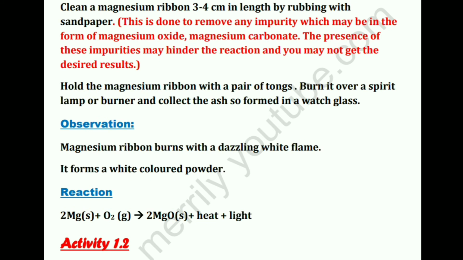The magnesium ribbon burns with a dazzling white flame. This is the first observation. And the second, it forms a white colored powder, meaning when you're collecting the ash in that watch glass, it will be a white colored powder. And what is the reaction? When you are burning the magnesium ribbon, the magnesium combines with the oxygen gas of the atmosphere to give magnesium oxide, and this magnesium oxide is what you get in that watch glass. And also heat and light are evolved.